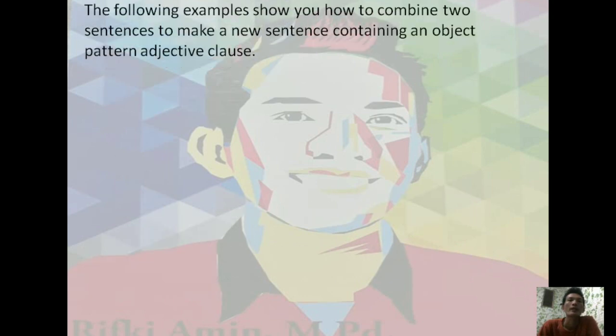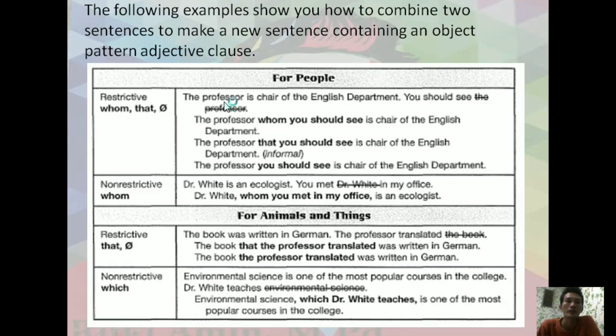The following example shows you how to combine two sentences to make a new sentence containing an object pattern adjective clause. Like I said, for the restrictive, for people, use whom, that, or omit it; and non-restrictive using whom. For animals and things, restrictive uses that or omitted, and non-restrictive uses which. Look at here. When you want to use that, it is able to be used for both of them, for people or for animals and things.